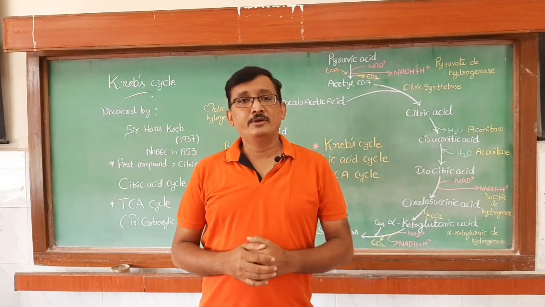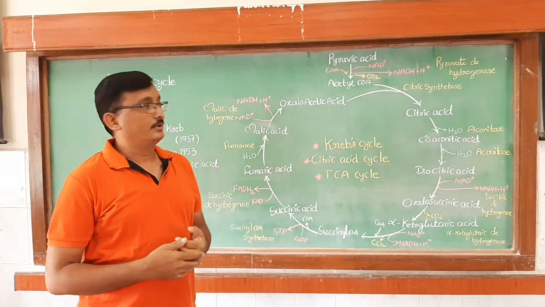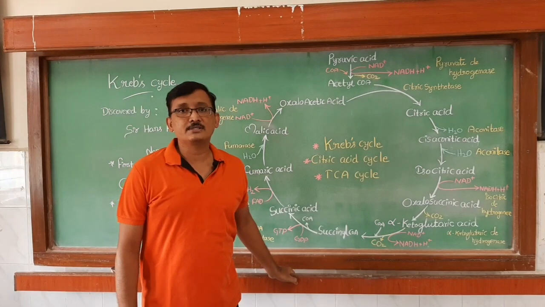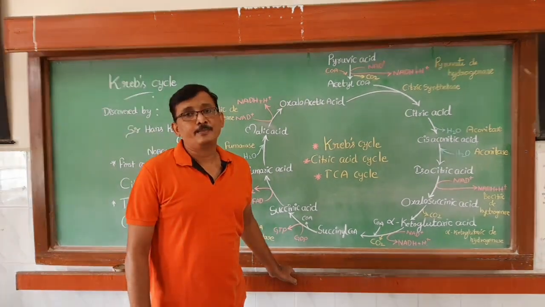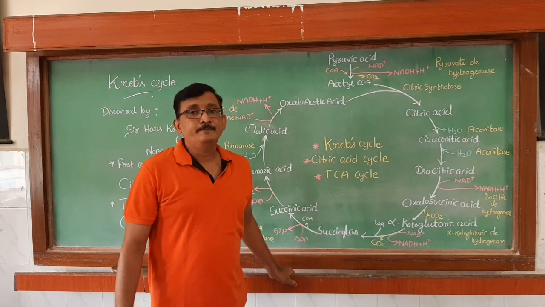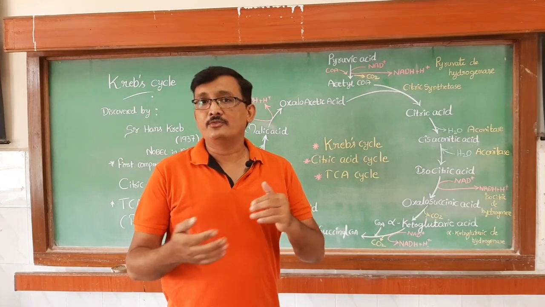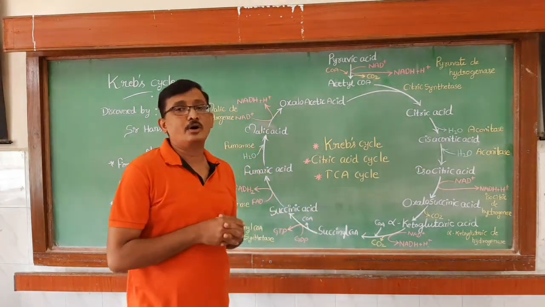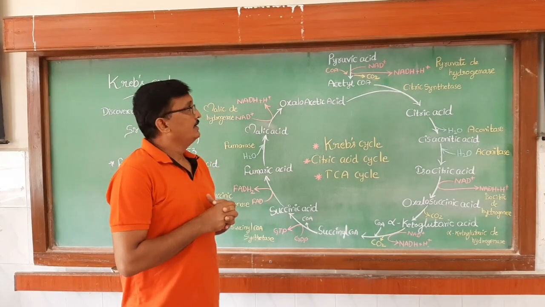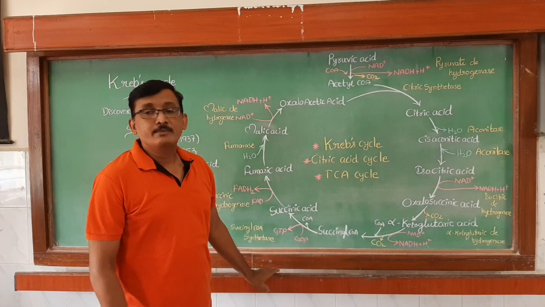Today I am going to discuss the Krebs cycle. In the last video I discussed glycolysis, and after glycolysis the next step is the Krebs cycle. Here, the pyruvic acid formed at the end of glycolysis undergoes complete oxidation to form energy. This occurs in a cyclic manner.